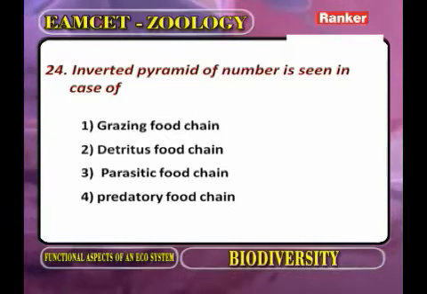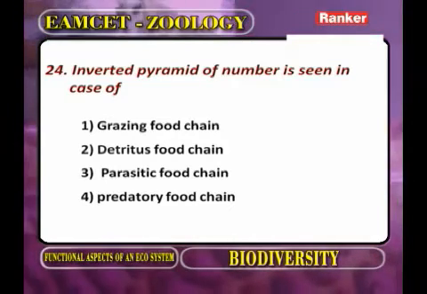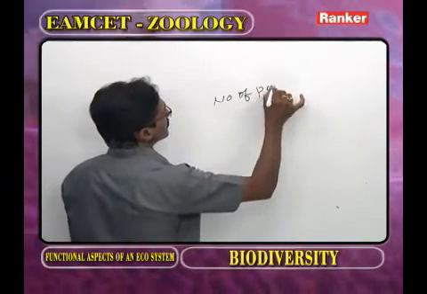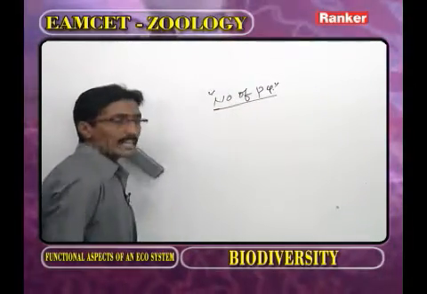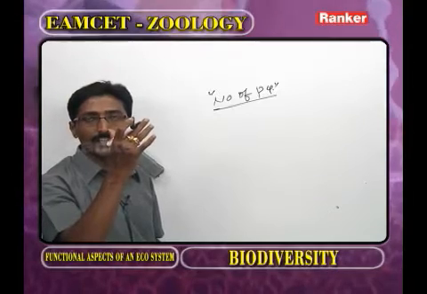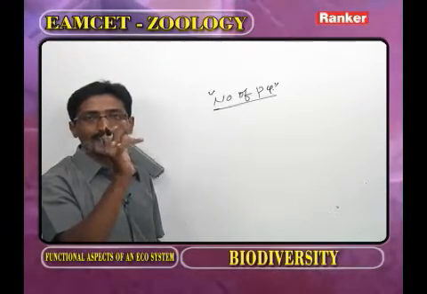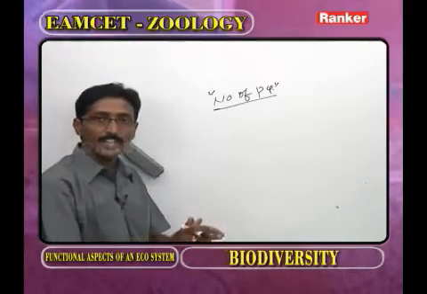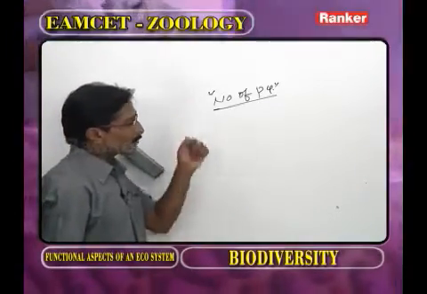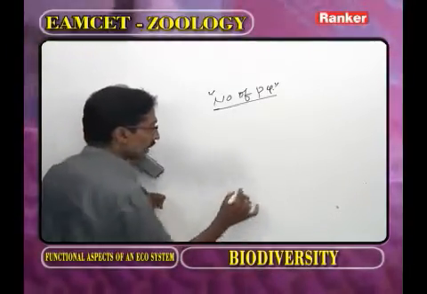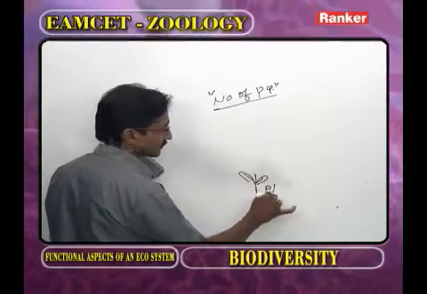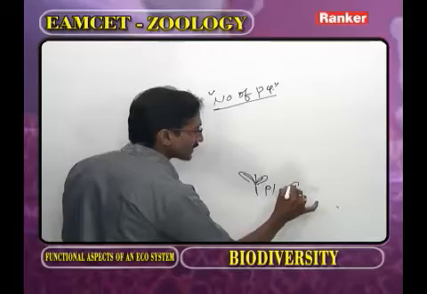Inverted pyramid of number is seen in case of. Now as we observe the number pyramid, generally as the trophic level increases, the number of individuals decreases. So regarding the number pyramid, it is always straight or upright or triangular, but where is the number pyramid inverted? Now this is one plant. Here the plant number is 1.